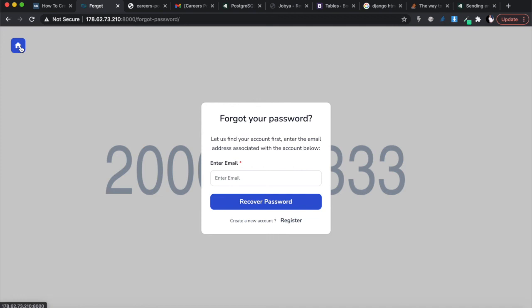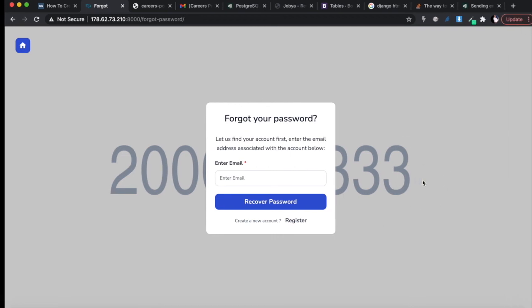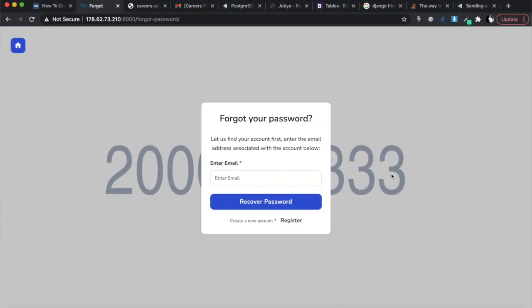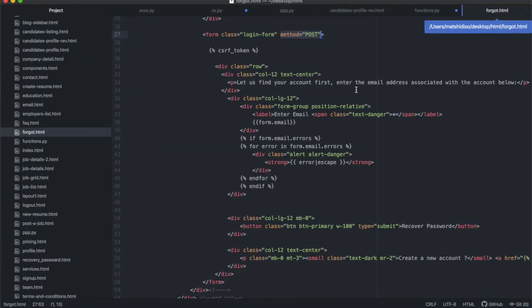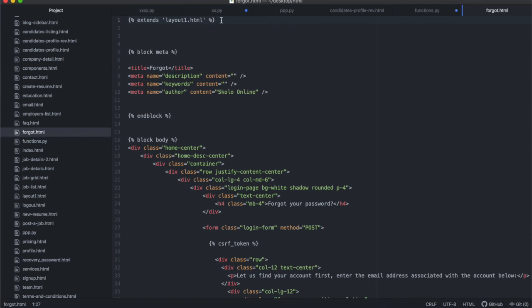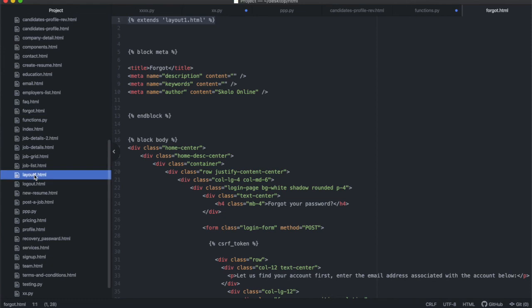It has the home button at the top, but you see we wanted to change all of our backgrounds. We don't want to see these images anymore. So actually, let's do that very quickly. All right, let's look at our forgot.html. It's this one over there. Forgot.html extends layout 1. So we need to go into layout 1 and get that. But let me just have a look at what we had on index. No, let me have a look at layout 1 first. Layout 1 is this one over there.